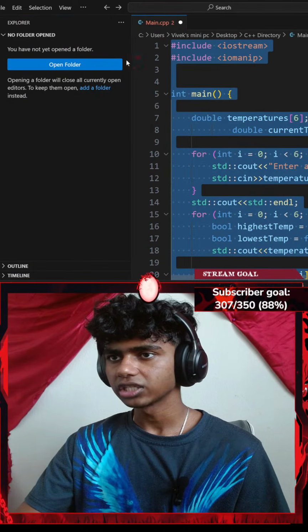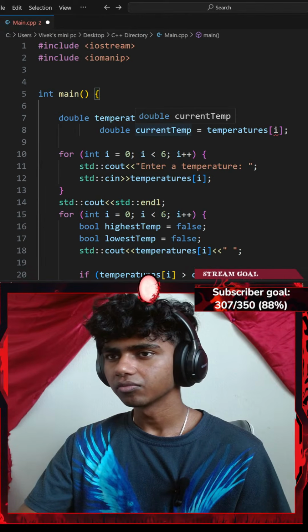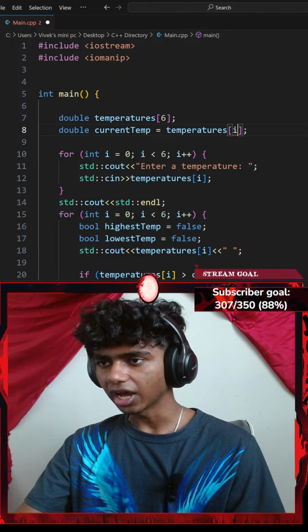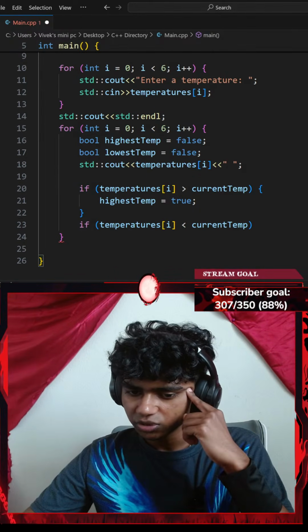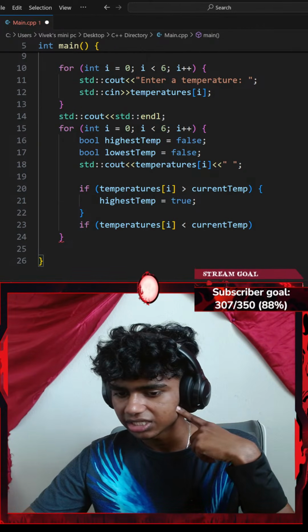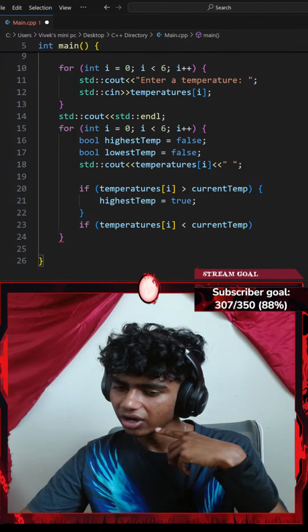So let me just remove that. How do I get rid of this? There we go. Okay, so let me get that there. Instead of i, I'll go with 0. There. Okay, that's why I suggested we need a dry run, because otherwise we keep making silly mistakes even for simple programs. Instead of another if, why not an else statement?